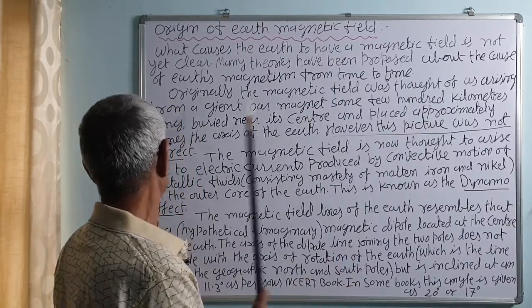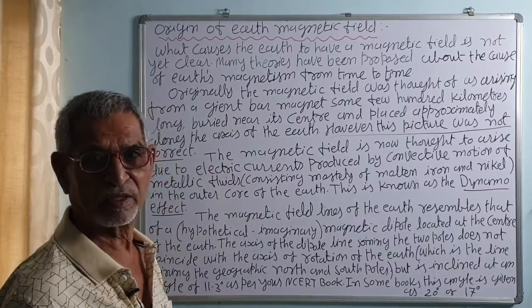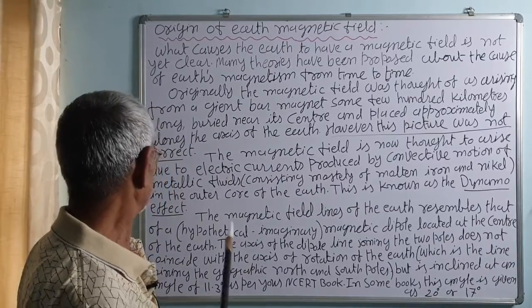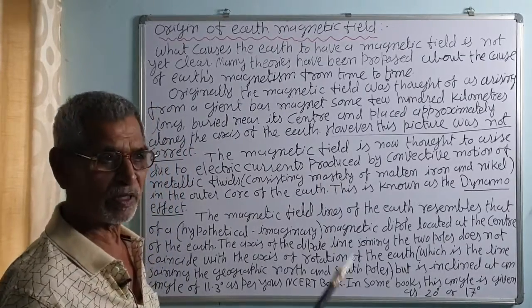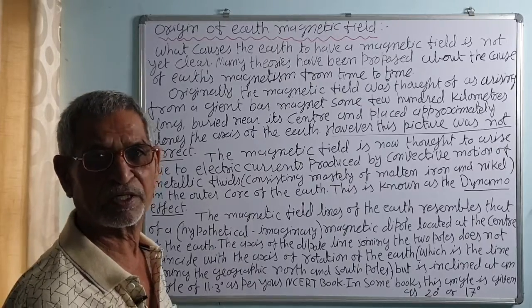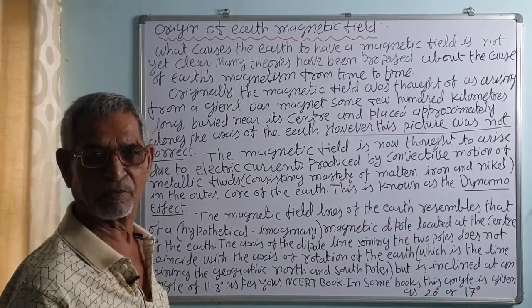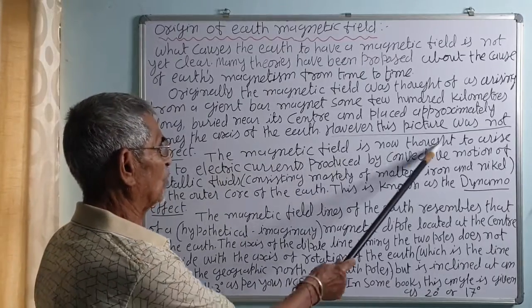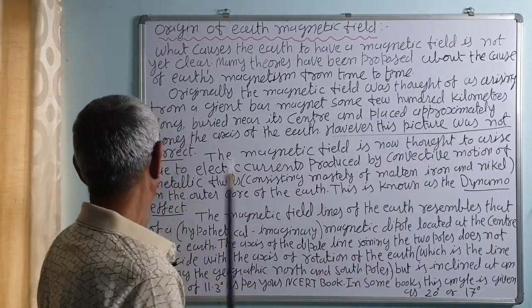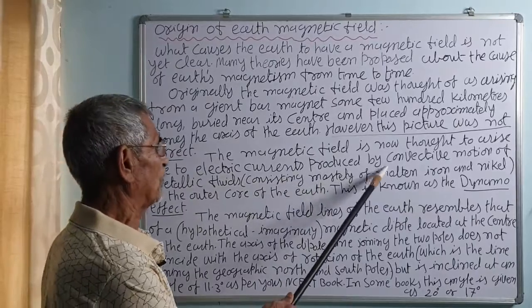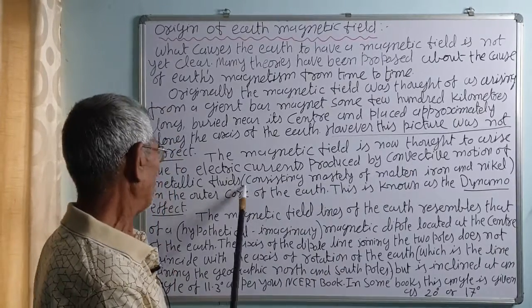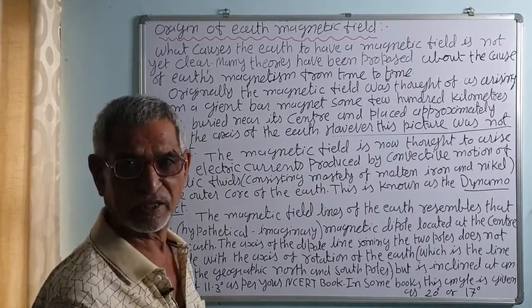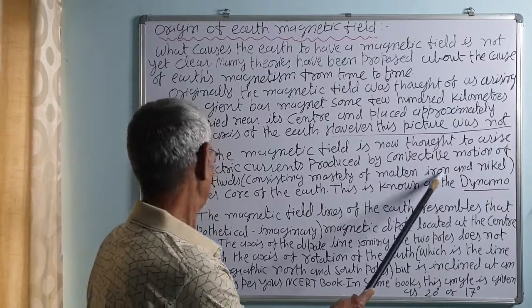However, this picture was not correct and is not accepted at present. At present, there are other theories also. One is that the magnetic field of the earth is due to cosmic rays and others coming from outer space. The magnetic field is now thought to arise due to electric currents produced by the convective motion of metallic fluids, consisting mostly of iron and nickel, in the interior of the earth.